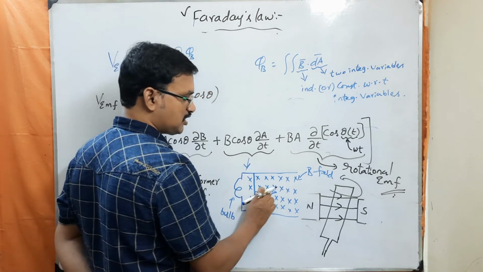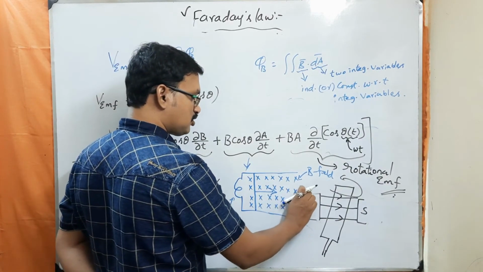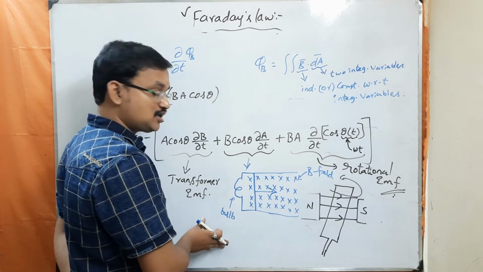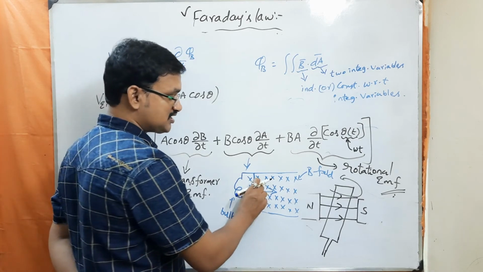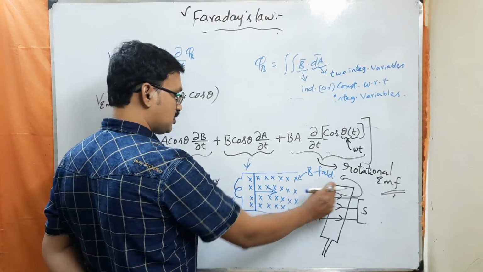He is dragging this conducting bar towards right. Whenever he is dragging this conducting bar towards right, he observed that the bulb is glowing. Understood? Why is the bulb glowing here? What is happening whenever he is dragging the bar towards right?